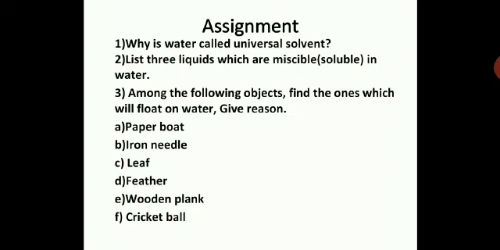List 3 liquids which are miscible, that means soluble in water. And among the following objects, find the one which will float on water and give reason for it. You have to find the one which will float on water, and if it floats, justify why it will float. The objects are: paper boat, iron needle, leaf, feather, wooden plank, cricket ball.